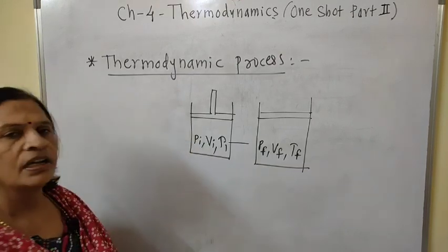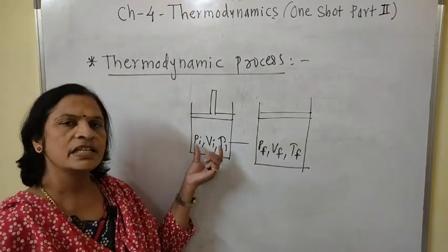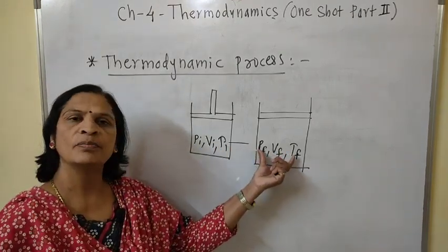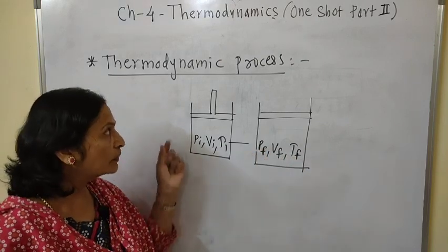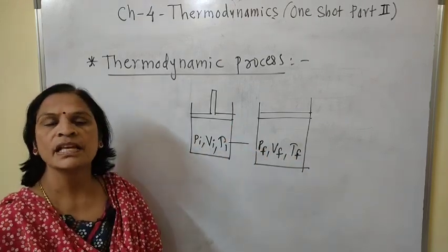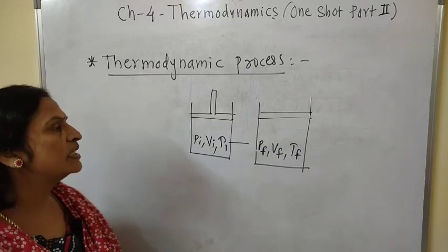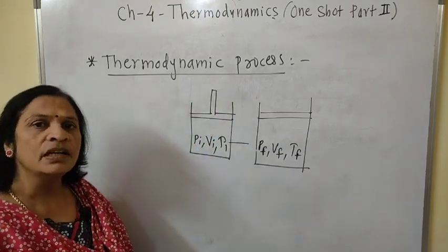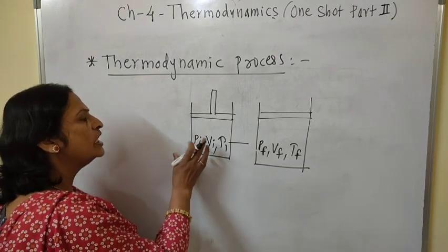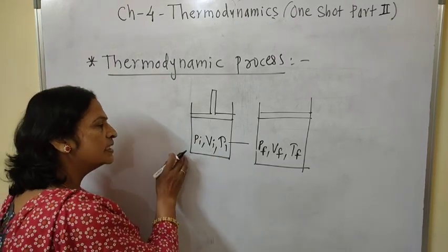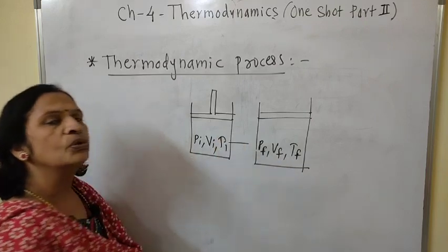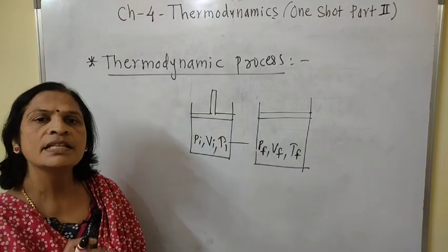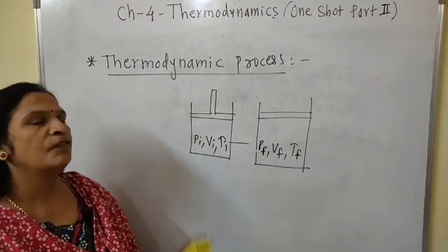This is the initial state and this is the final state of the system. A thermodynamic process is defined as a procedure due to which the initial state of the system changes to the final state of the system, and this is the definition.